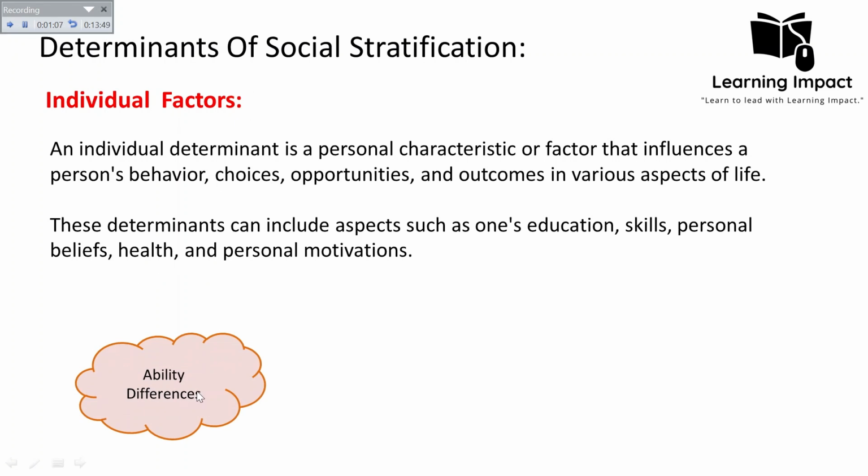The first one is ability difference. Ability difference will impact social stratification. For example, those individuals who have a high IQ level compared to others will have more chances to reach an upper stratum in a social stratification. Similarly, there are people who take more and more risk, and others who try to avoid risk, and this will also determine their chances of success in life. So in that case, we will say that ability differences can make a distinction as to which individual is placed in which stratum.